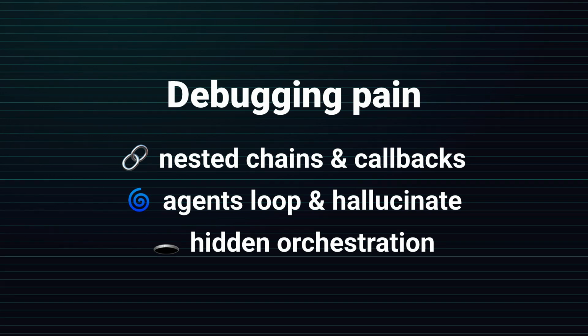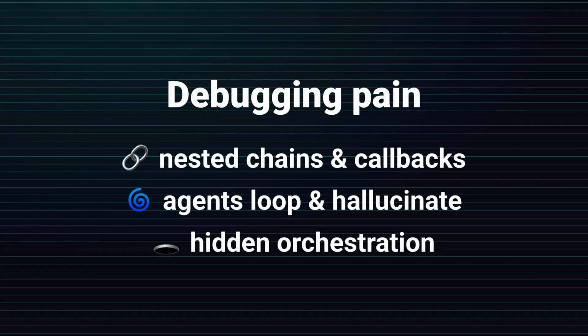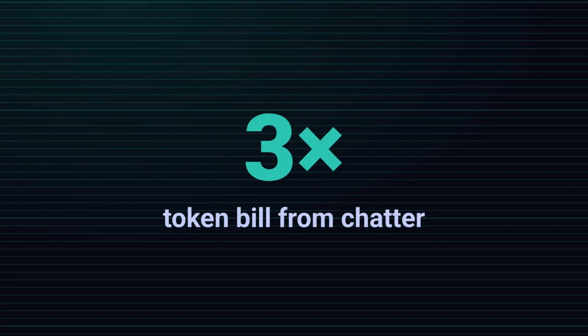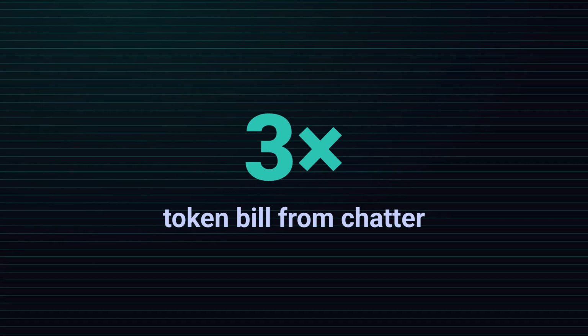Then there's cost and latency, the sign people notice last and regret most. CrewAI's multi-agent conversations can multiply your token usage dramatically because agents talk to each other, reflect, and replan. If your bill tripled for a task that a single well-prompted call could handle, the framework chose your architecture for you. LangChain won't save you here either if you overuse agents when a simple chain would do.